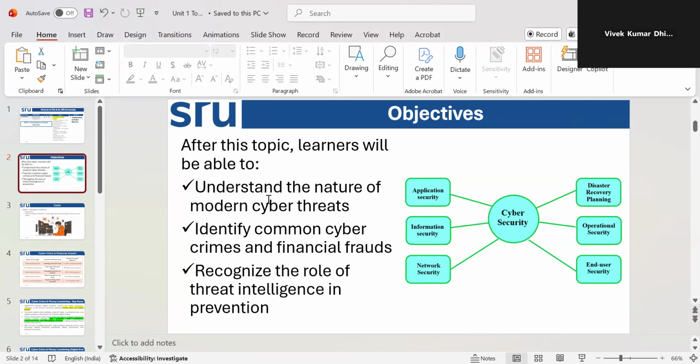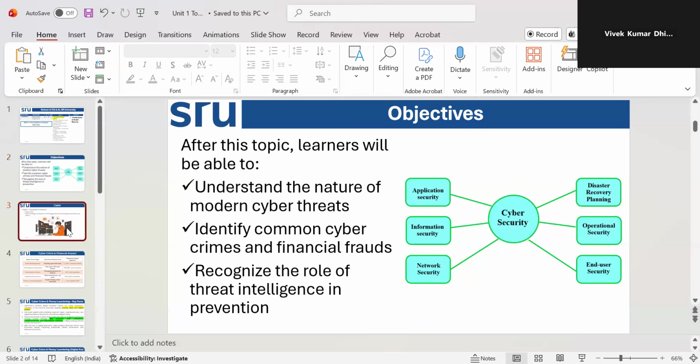We will identify common cybercrimes and financial frauds, and recognize the roles of threat intelligence. We will just touch on this topic and discuss it.